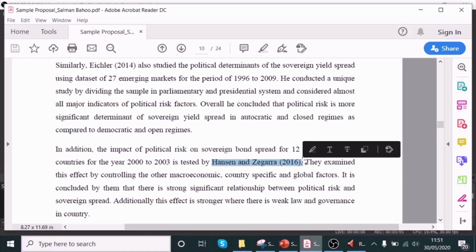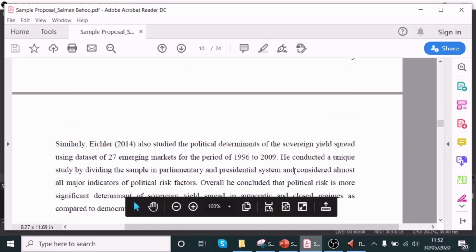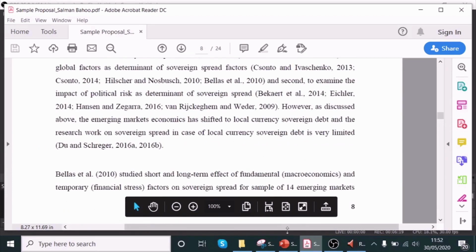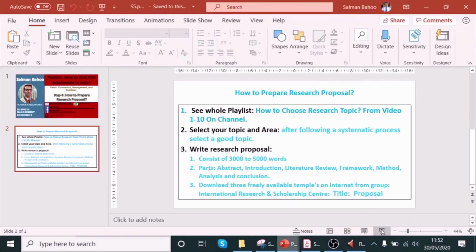Another important point: make sure there is no grammatical mistake and no spelling mistake in the proposal. After completing the technicalities and writing your proposal, give it to at least 2 to 3 people who are experts in your field to read and read again. In this way they can point out different types of grammatical errors, so you can remove those errors from your proposal. So briefly, I tried to explain how to write the proposal and what important things you can mention in it.